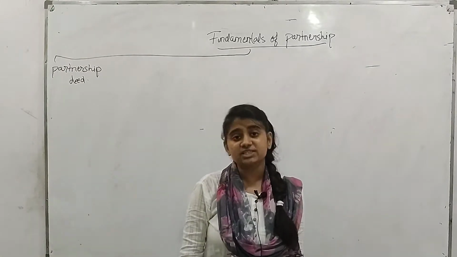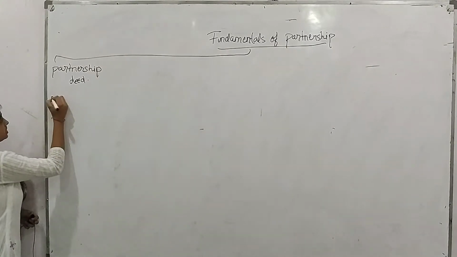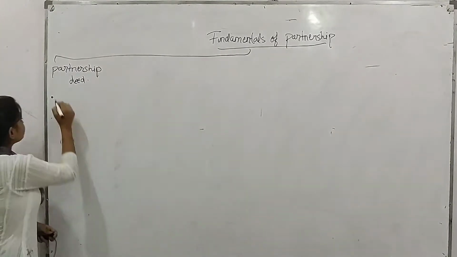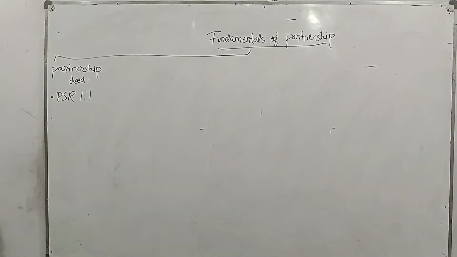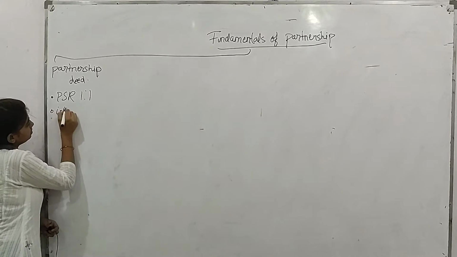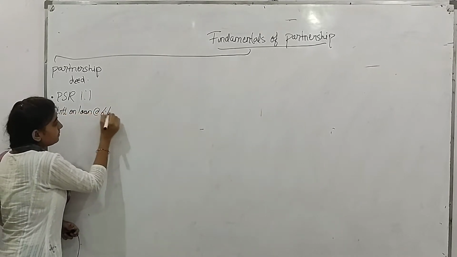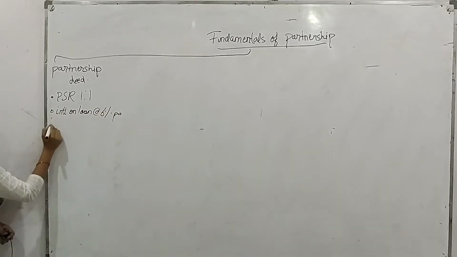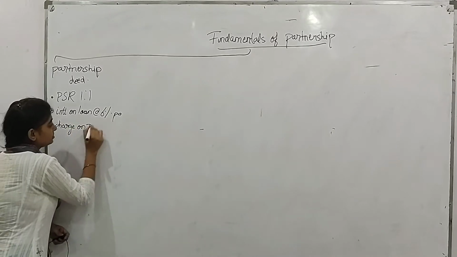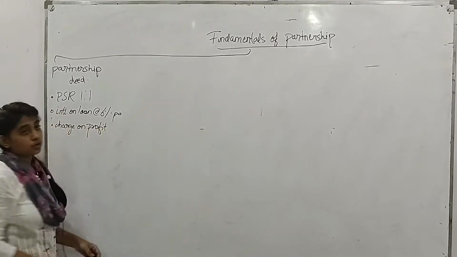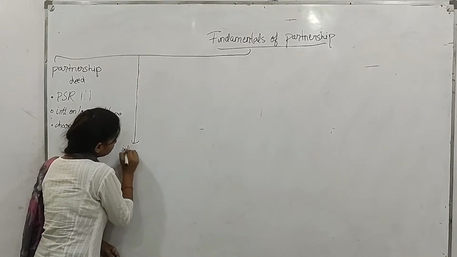So if there is no partnership deed, some points that should be kept in mind is first of all, the profit should be shared equally. This implies profit sharing ratio will be 1:1. And the second thing is interest on loan should be provided at the rate 6% per annum. And the third thing is anything which is charged on profit should be given. Now let us have a look on my second topic, which is interest on drawing.